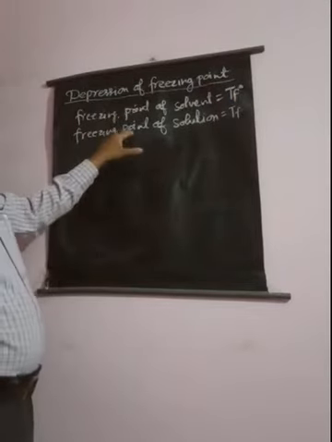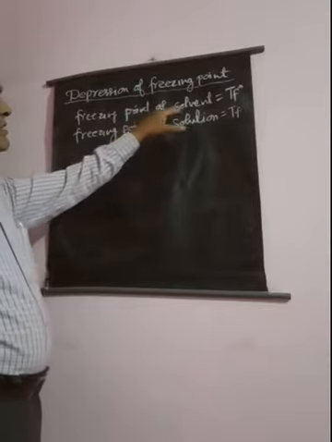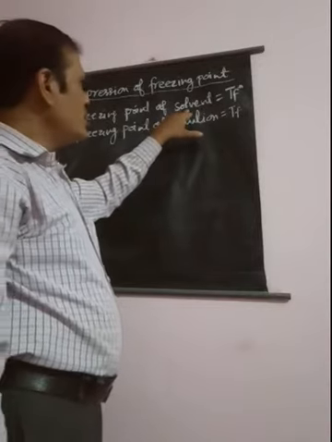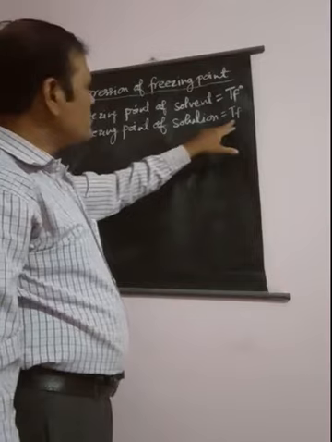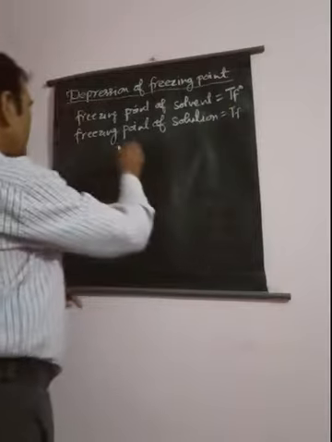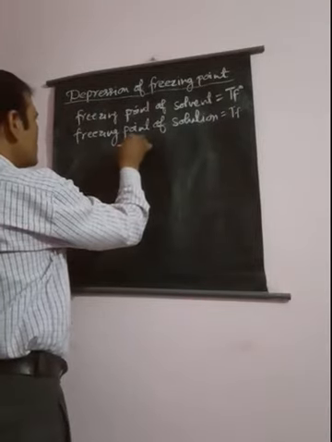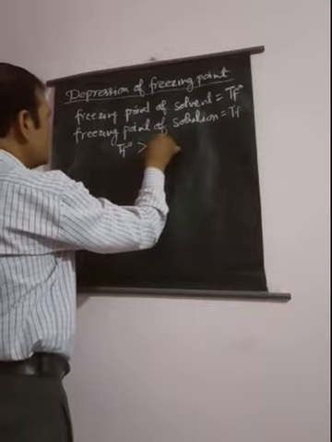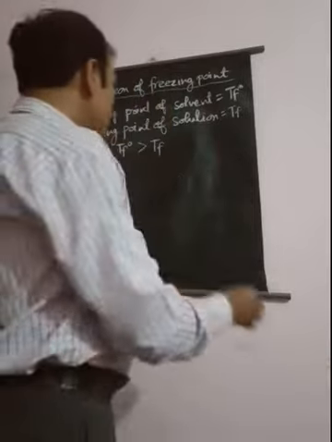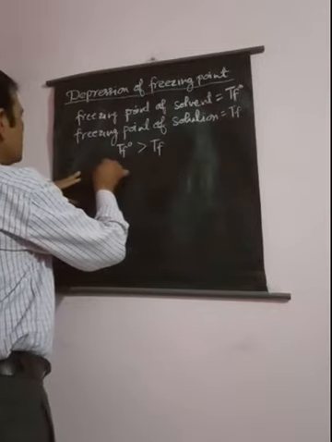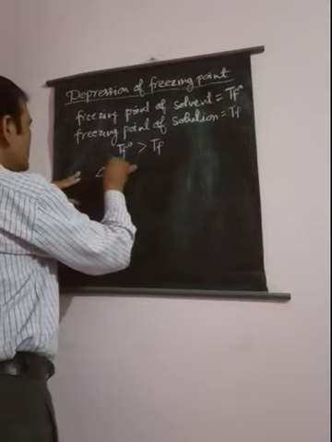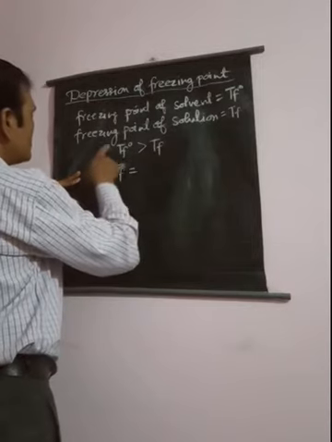Now always remember, as the freezing point of pure solvent will decrease on dissolving the non-volatile solute, it means the freezing point of the solution will be lower than the freezing point of pure solvent. Means we can write here TF naught is greater than TF. Since freezing point will change, we write delta TF, that is depression of freezing point.